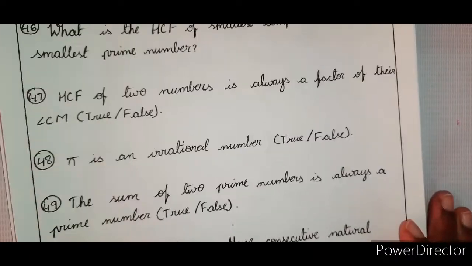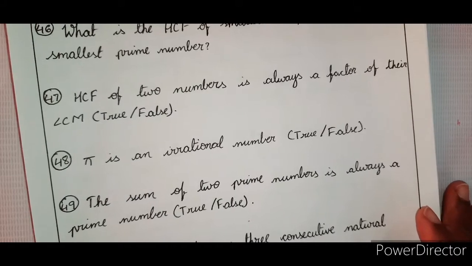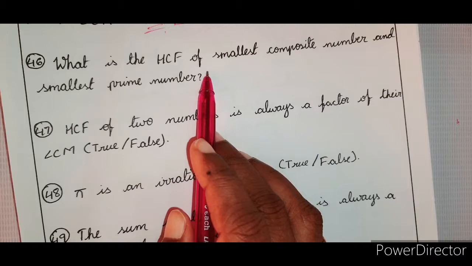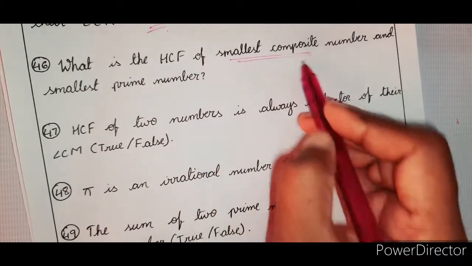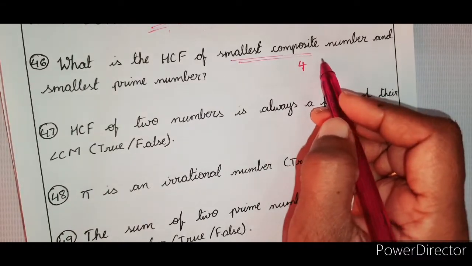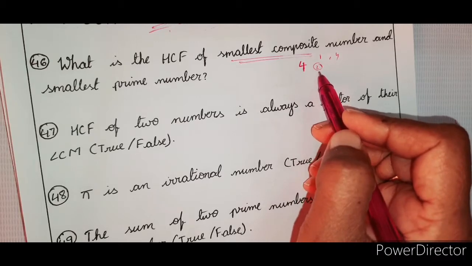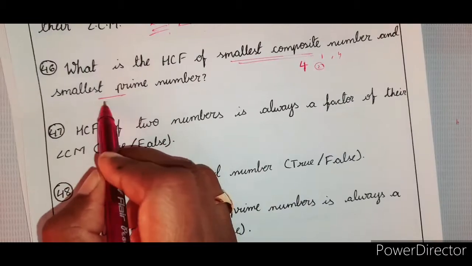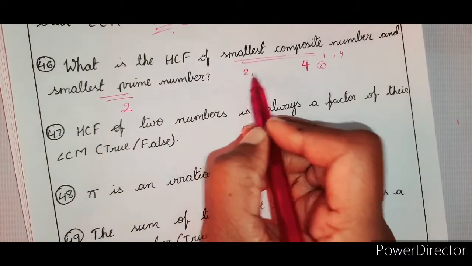Right. What is the HCF of the smallest composite number and the smallest prime number? What we have to see here is the smallest composite number, 4. Composite number means it should have factors other than 1 and itself. It has 2 as a factor. So 4 is the smallest composite number, and the smallest prime number is 2. So what is the HCF of 2 and 4?